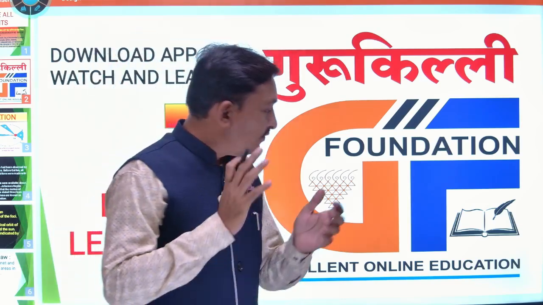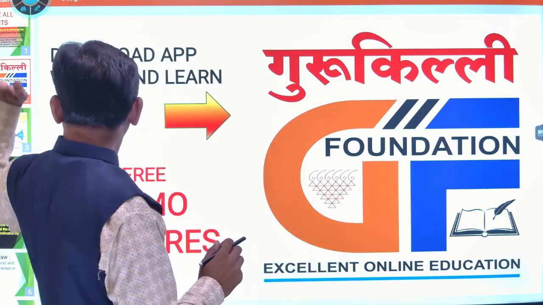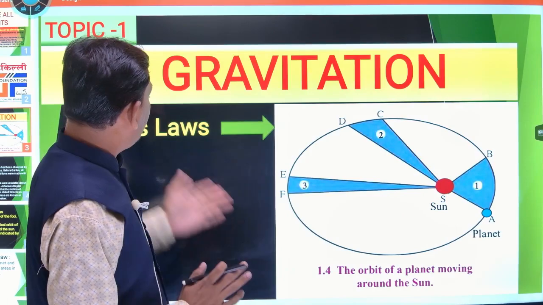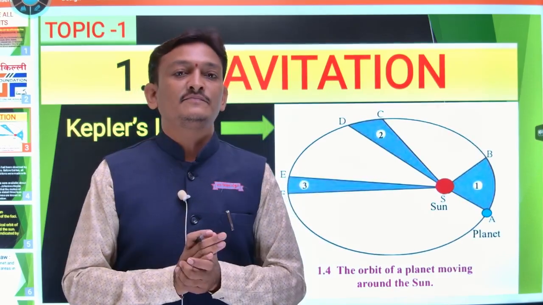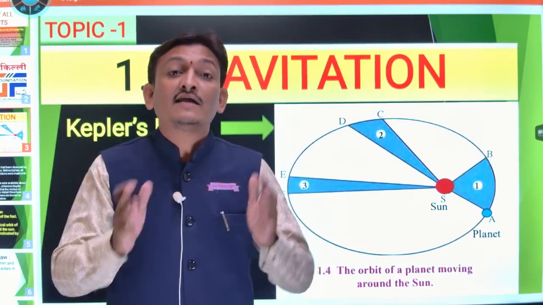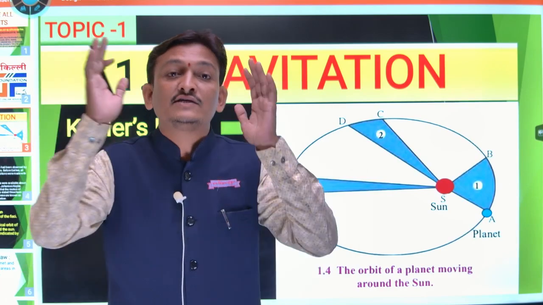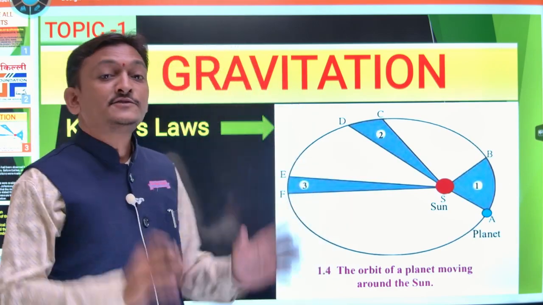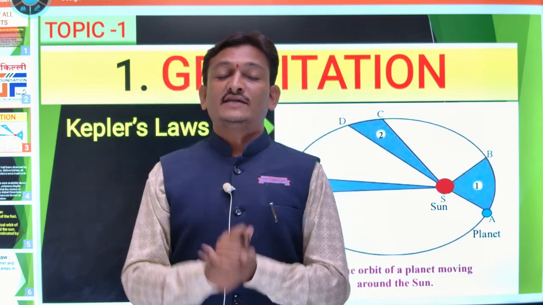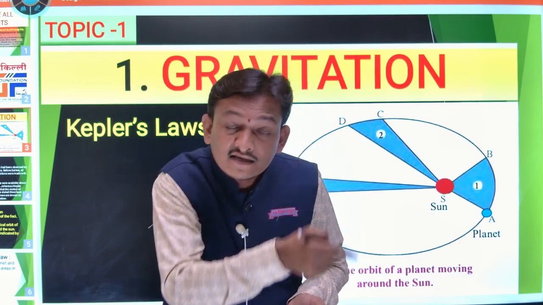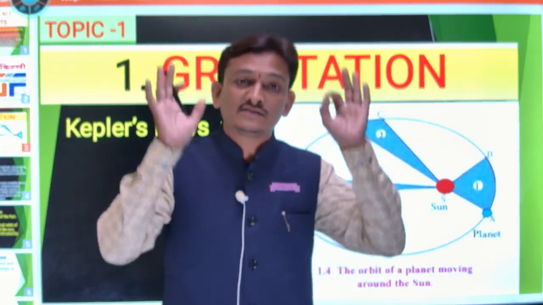But now we are discussing a new topic, that is Kepler's law. We all know that in the solar system there are 8 planets and they are continuously revolving around the sun. That means the sun is present at the center of the solar system, and the remaining 8 planets are continuously revolving around the sun.